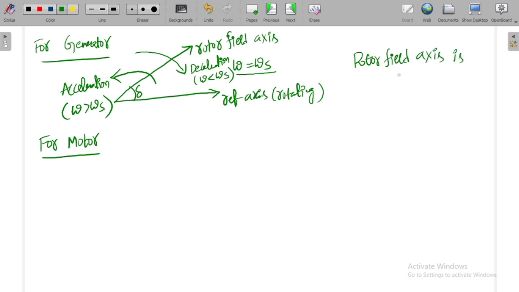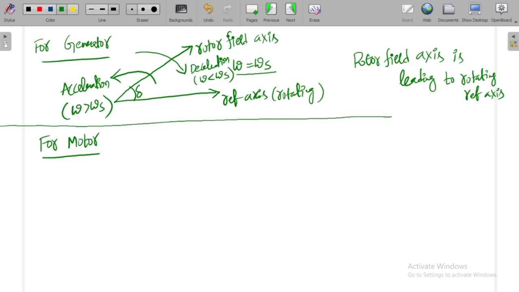We know that because first there is a magnetic field produced in the rotor, then there will be a magnetic field in the stator. So the rotor field axis is leading the rotating reference axis in the generator. Okay, let me draw a line. This is for a generator.